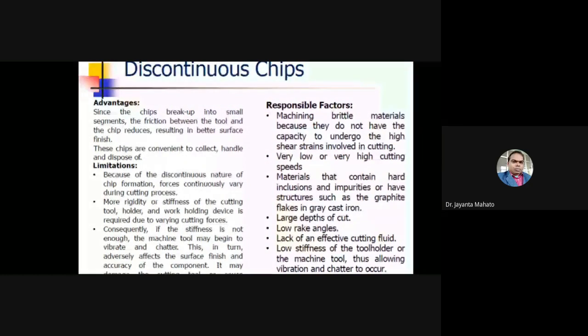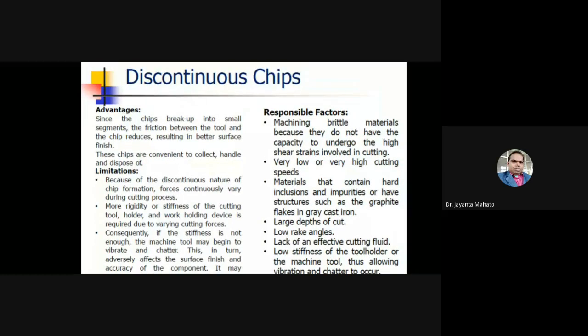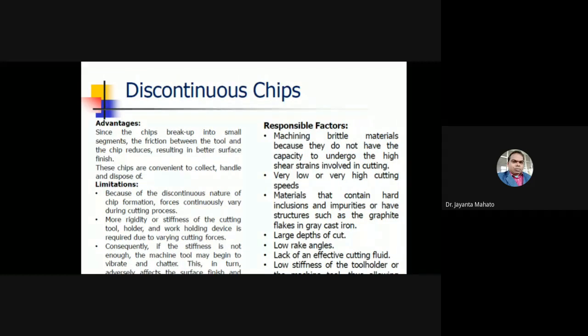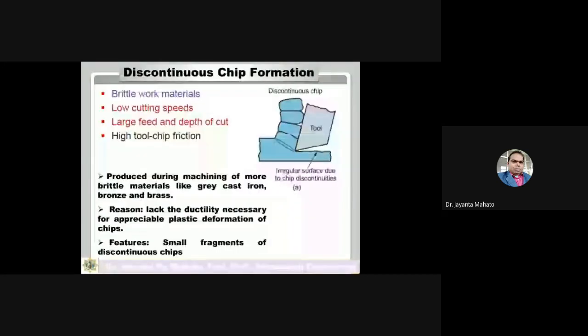Now limitations. Because of the discontinuous nature of the chip formation, forces continuously vary during the cutting process. That I told just a minute ago. In case of discontinuous chips, chips will break suddenly. The chip breaks, which means layer by layer chip formation is not happening. So suppose when this part is removed, then